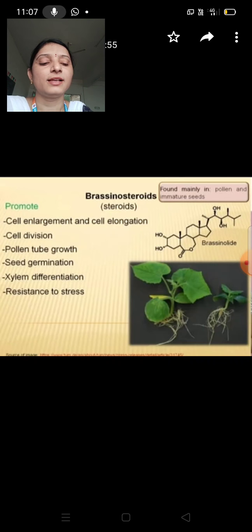The vascular precursor cells of the procambium differentiate to form continuous vascular strands, from which xylem and phloem cells are generated in the proper spatiotemporal pattern. Do you understand? Xylem differentiation means xylem conducts water and minerals from the roots to the shoot and provides mechanical strength to the plant body. They also promote resistance to stress.